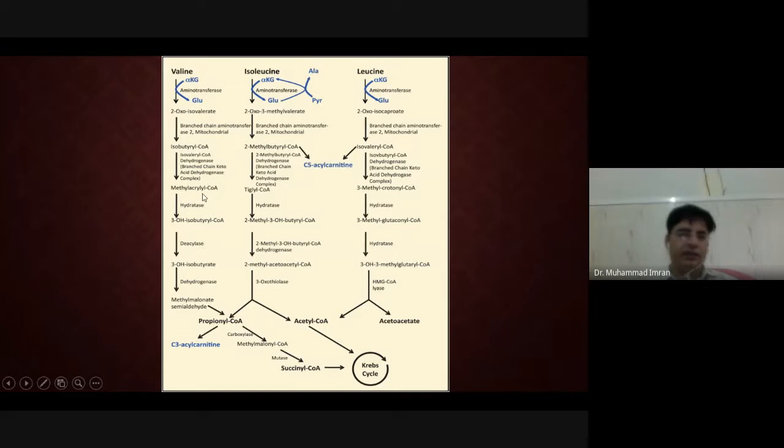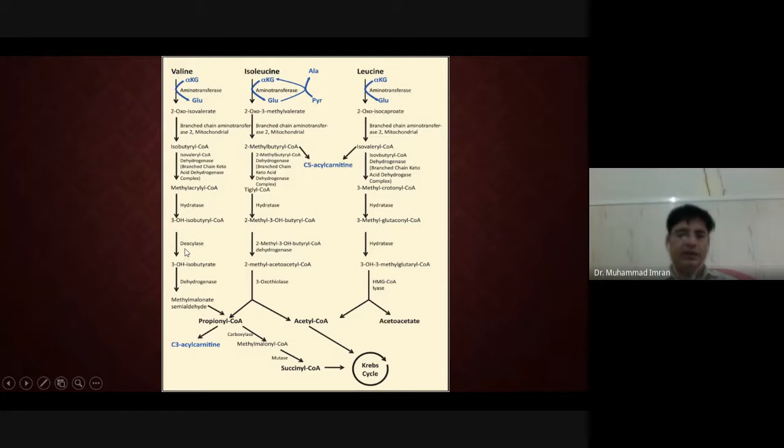Here you can see methylacrylyl CoA is changed into 3-hydroxyisobutyryl CoA, then 2-methyl hydroxybutyryl CoA, then 3-methylglutaconyl CoA. All these are acted on by hydratases.